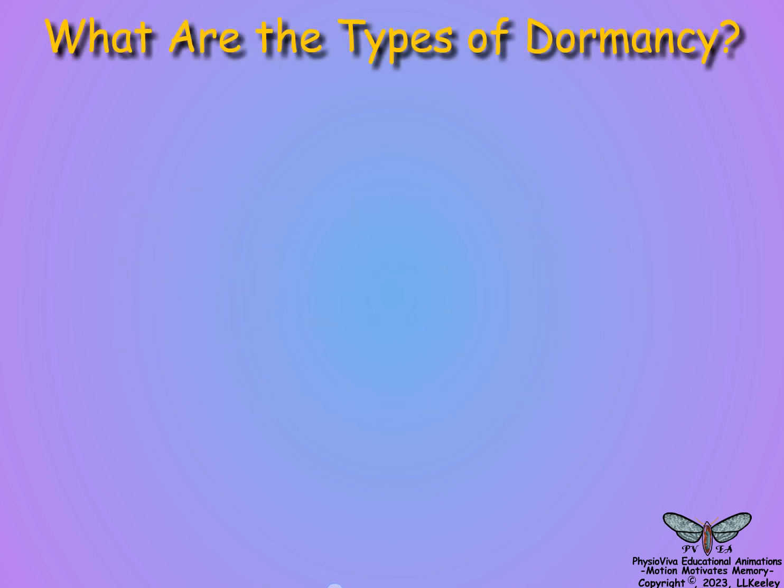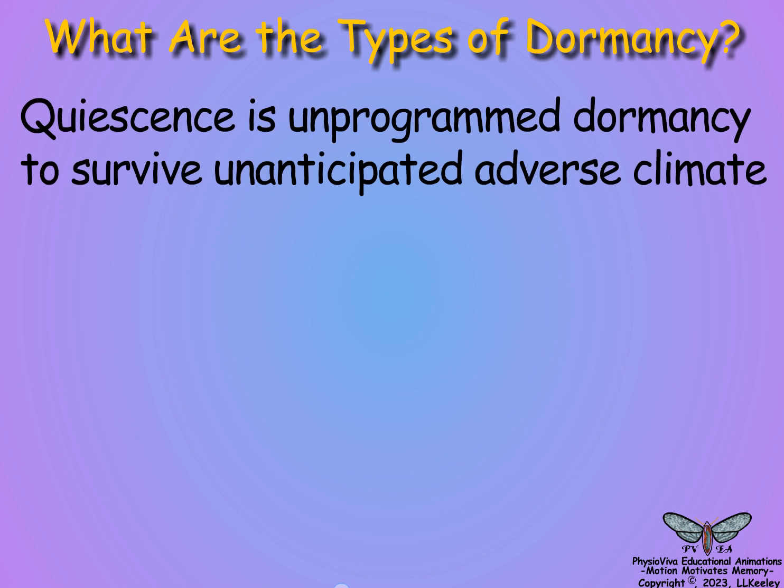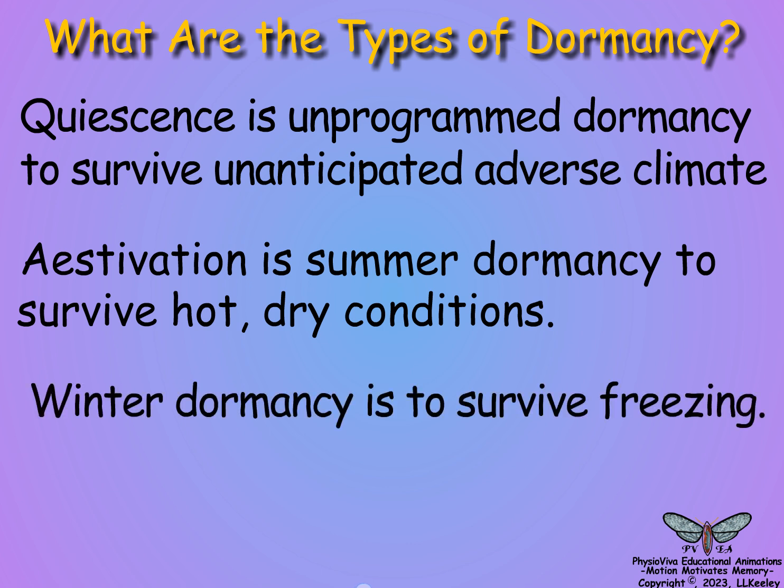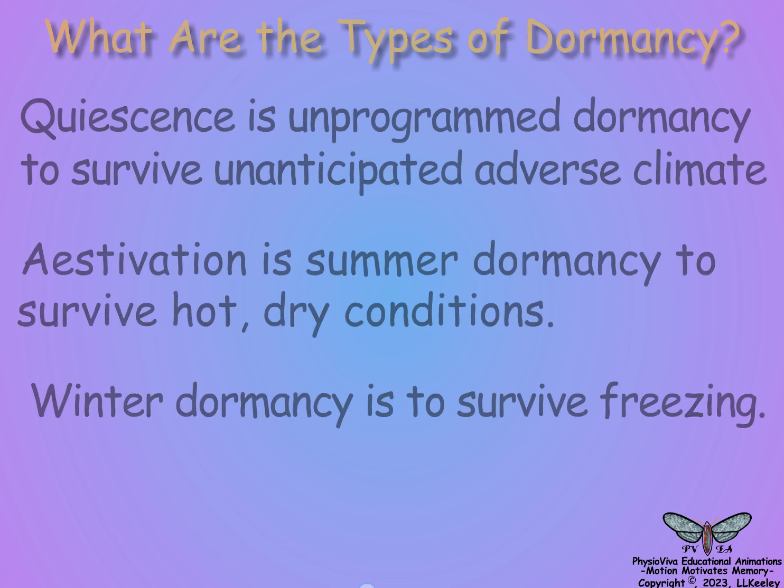Dormancy occurs in both winter and summer. Quiescence is unprogrammed dormancy to survive unanticipated adverse climate. Summer diapause is termed estivation and occurs in response to hot, dry conditions. Winter dormancy is in response to freezing conditions.